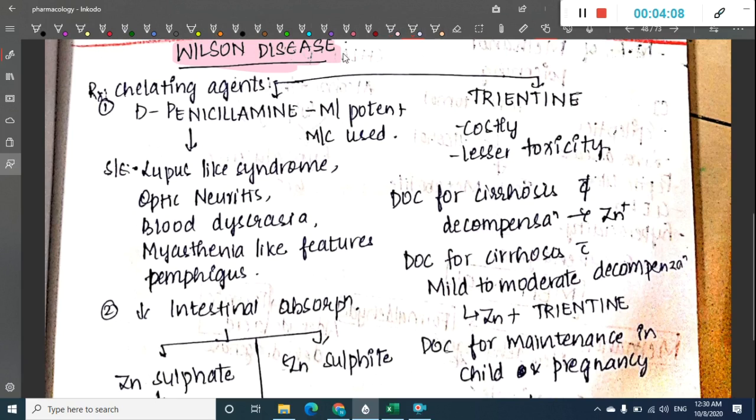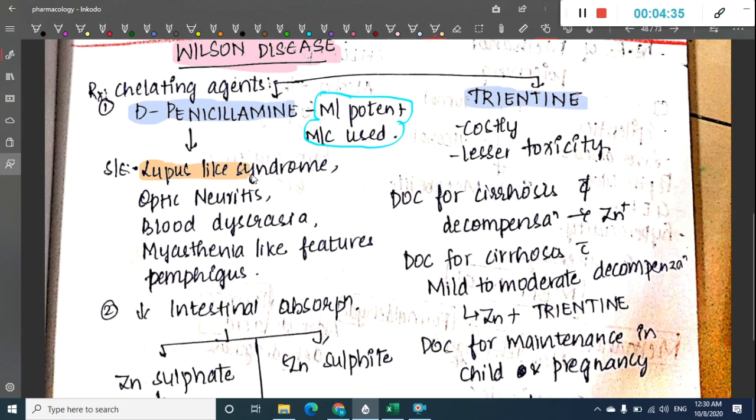In Wilson's disease, the chelating agents include D-penicillamine and trientine. These two are the major chelating agents. D-penicillamine is the most potent and most commonly used drug. What are the side effects of D-penicillamine?